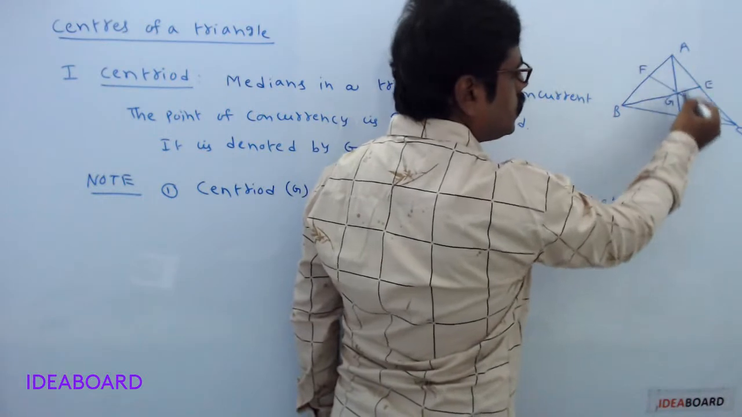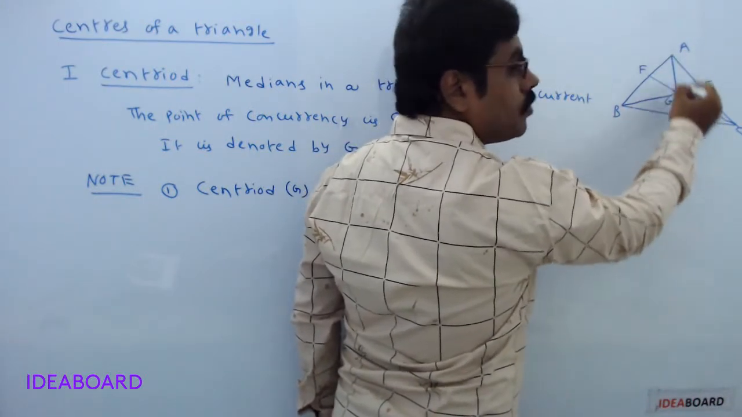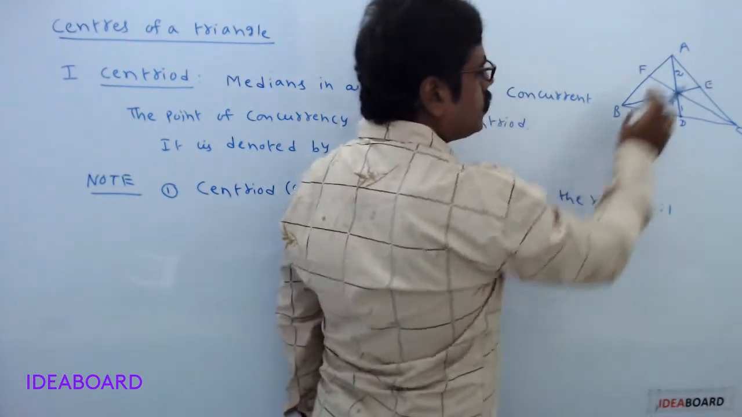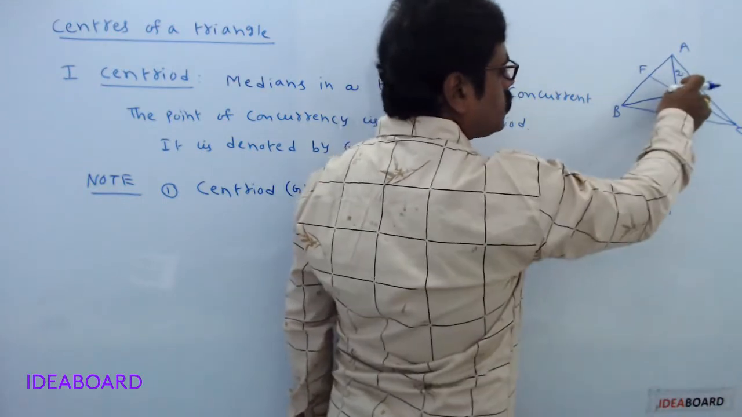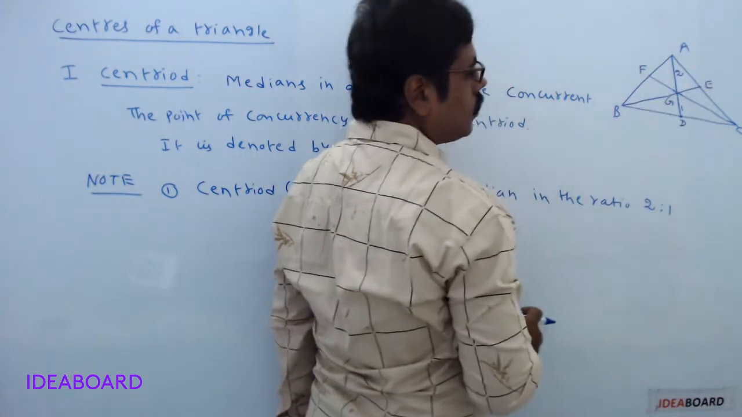Here AD is the median. This centroid G divides the median in the ratio 2:1. So A to G is 2 units, G to D is 1 unit. So G divides A to D in the ratio 2:1.